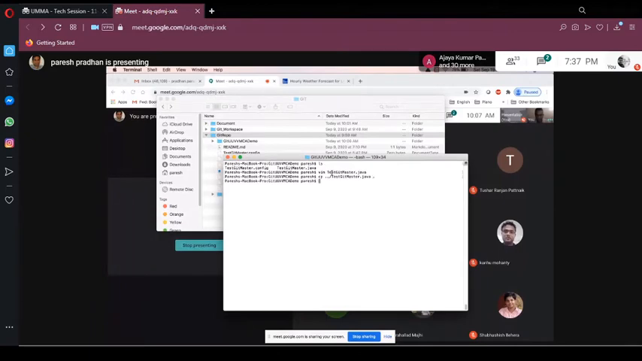Okay, and let me copy the other file also. Just wanted to show you how to create your config file and all those things. So now, let me show you what exactly I have in these two files.